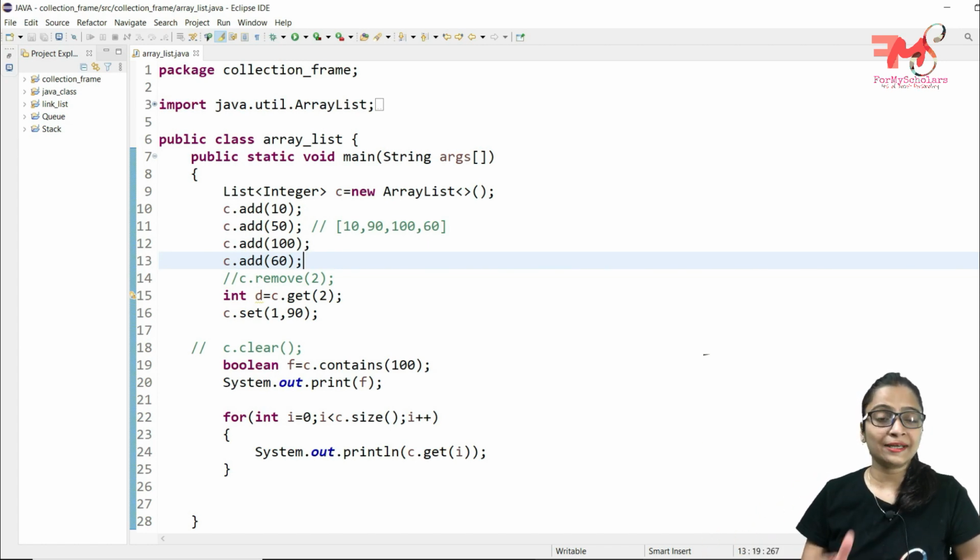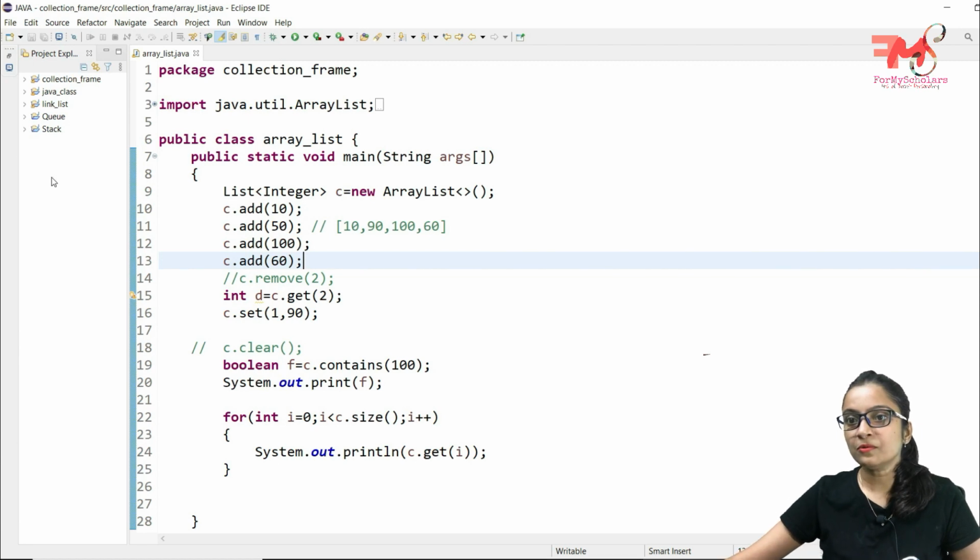You need not write the for loop and all. But in the background of this code, things are happening in the same way as we studied in case of arrays. So you should at least have an idea of what this code is actually doing in the background. That's why you need to learn the arrays and linked list concepts also.